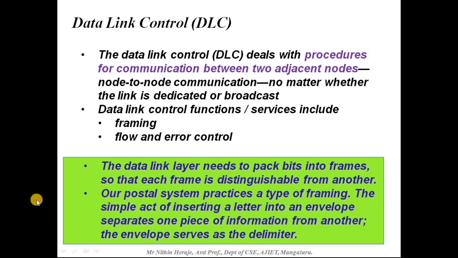So we'll just see what the data link layer is going to do. The data link layer needs to pack bits into frames. Whatever data is received from the network layer will be received as packets. That will be converted into frames, so that each frame can be easily distinguished from one another.